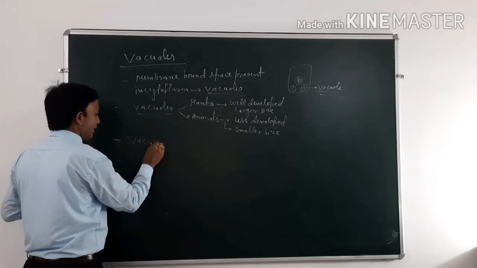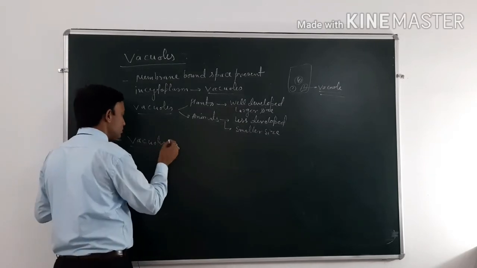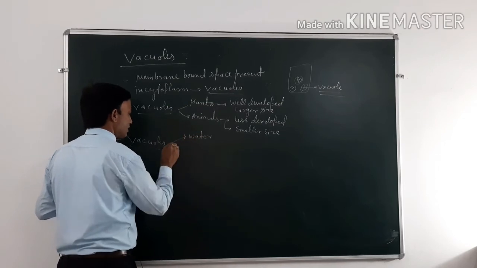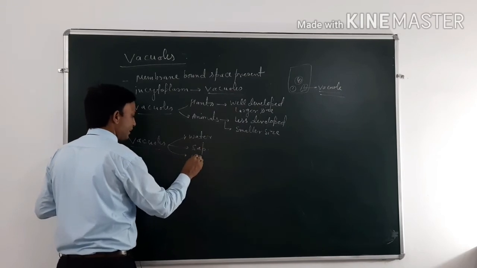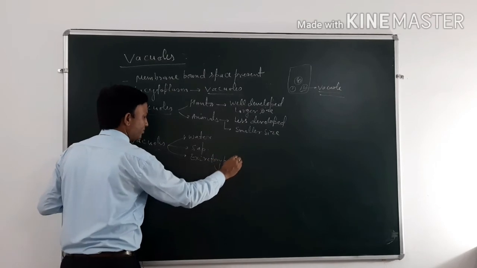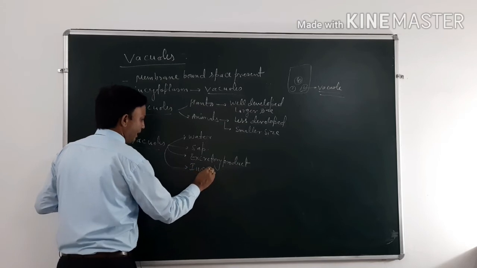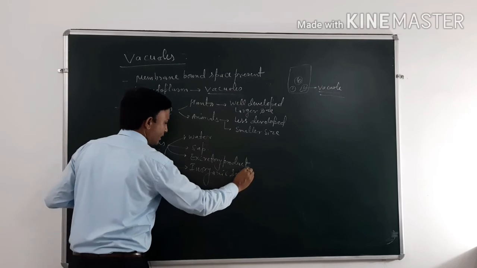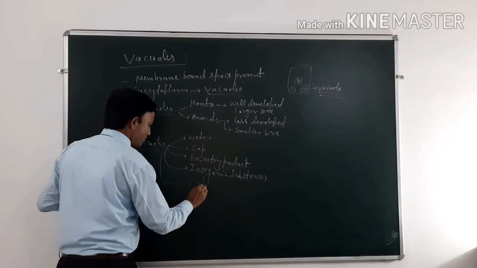The vacuoles contain various types of useful and sometimes harmful substances like water, cell sap, excretory products, inorganic substances as well as organic substances.